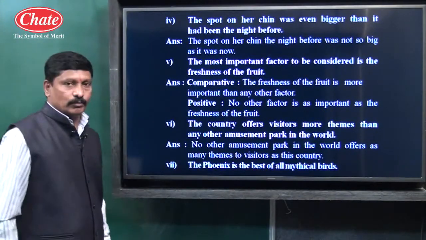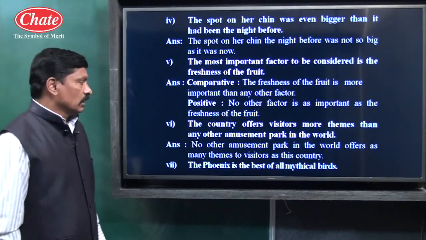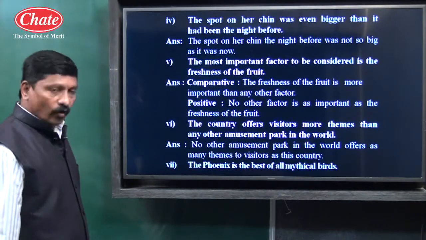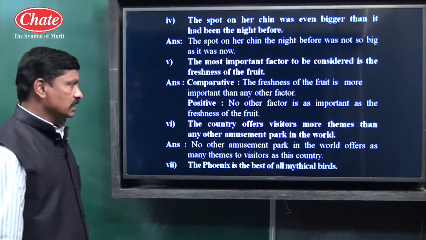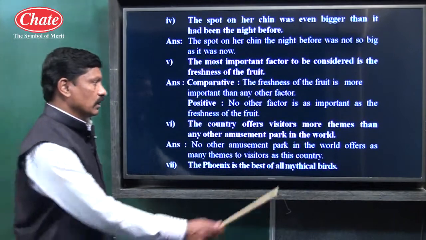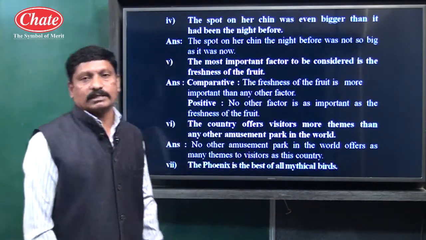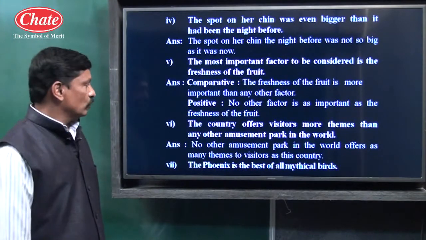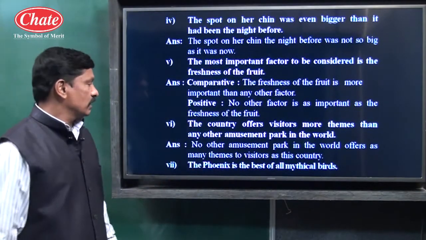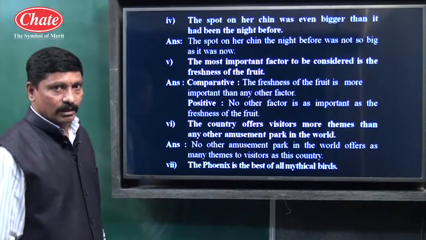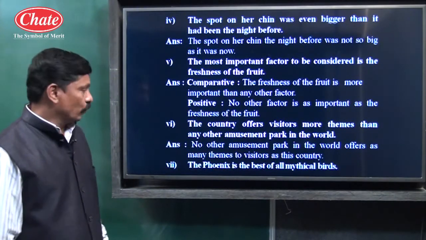Let us see example number 6. The country offers visitors more themes, many, more, most. Adjective number 2 has been used, so undoubtedly this example number 6 is in comparative degree form.